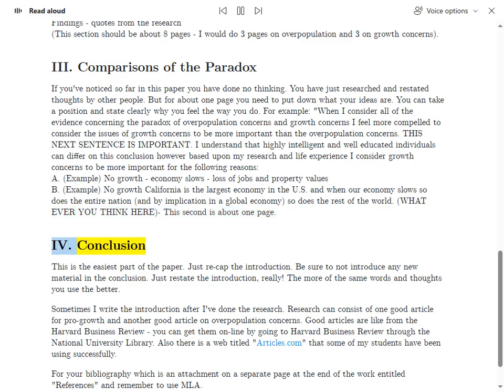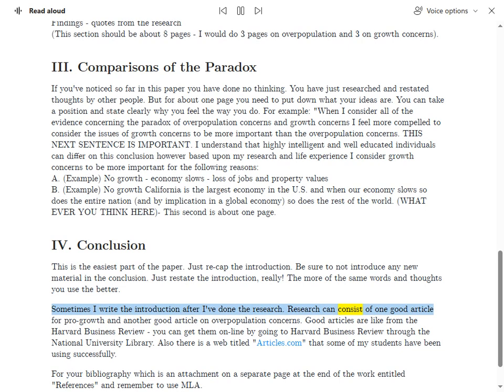4. Conclusion. This is the easiest part of the paper. Just recap the introduction. Be sure to not introduce any new material in the conclusion. Just restate the introduction, really. The more of the same words and thoughts you use, the better. Sometimes I write the introduction after I've done the research.